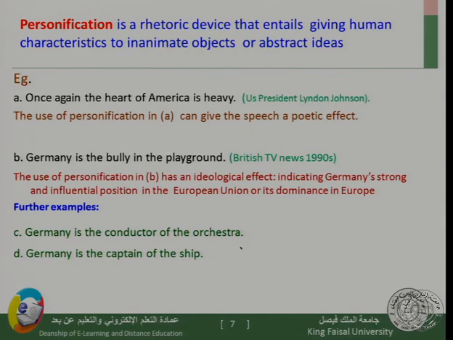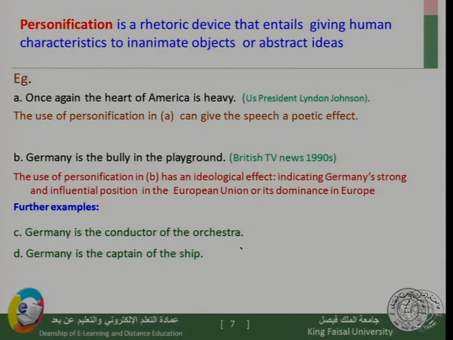Now why is he using personification in such a political speech? This, we believe, gives his speech a poetic rhythm and more influence, and his message can go through easily. Another example, by a British TV news in the 1990s: "Germany is the bully in the playground."